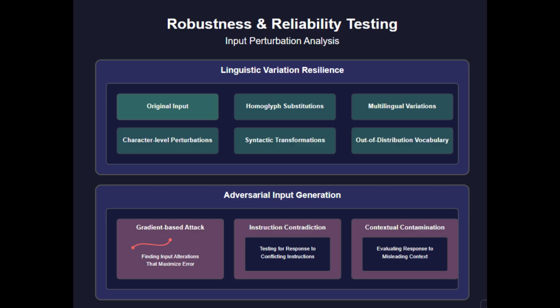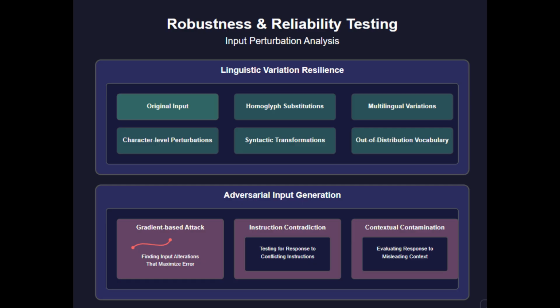Universal adversarial perturbation detection focuses on input modifications that cause consistent failures across problem instances, revealing fundamental architectural limitations rather than instance-specific challenges. Instruction contradiction resilience scoring measures how models handle inputs containing conflicting directives or inconsistent constraints. This assesses metacognitive capabilities. Does the model recognize the contradiction and address it explicitly?